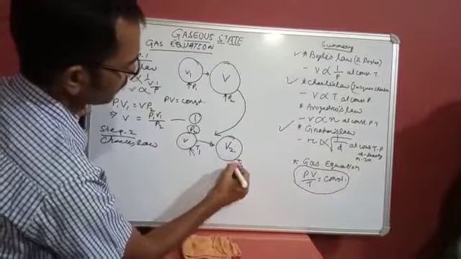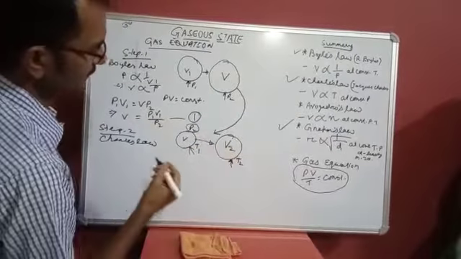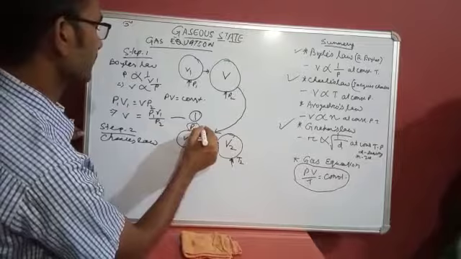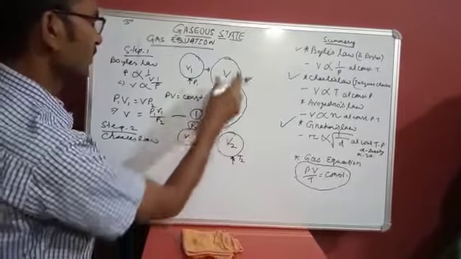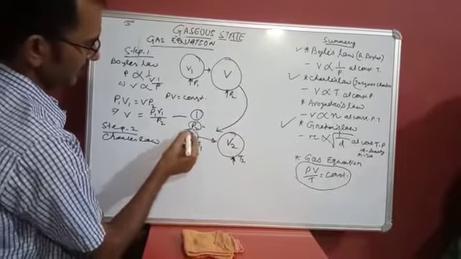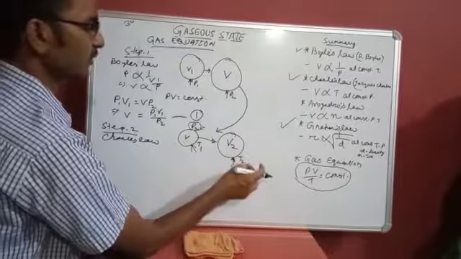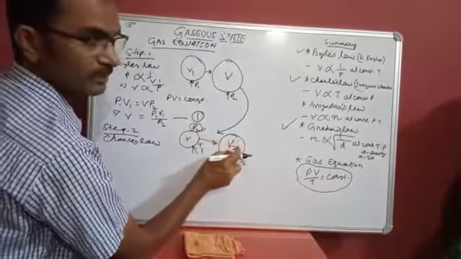Here the pressure is constant, same amount of gas V, we apply temperature T1 at constant pressure P2, and temperature changes to T2, this V changes into V2.